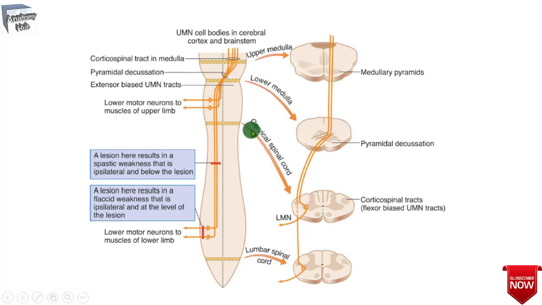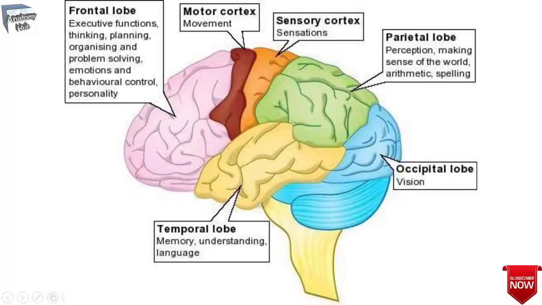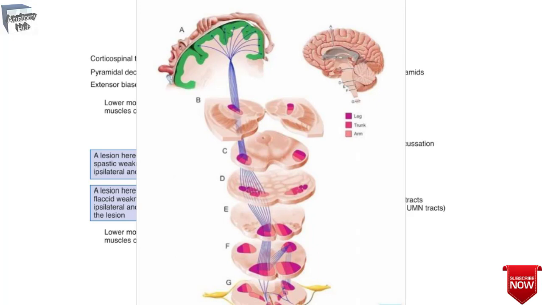The primary motor cortex, located in the precentral gyrus of the frontal lobe, and the premotor area, located immediately anterior to it, give rise to about 60% of the fibers of the corticospinal tract. The primary somatosensory cortical areas, located in the parietal lobe, give rise to the other 40% of the fibers.